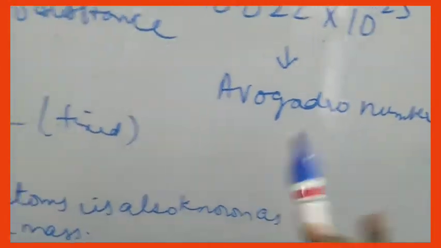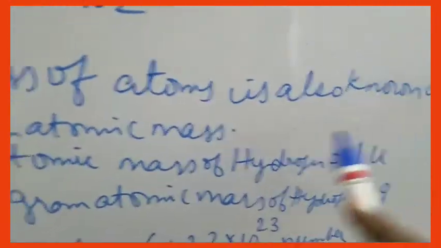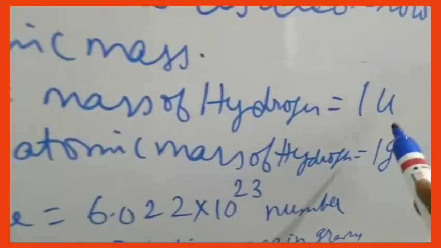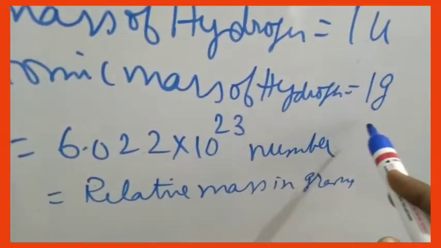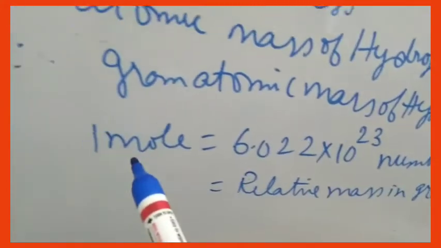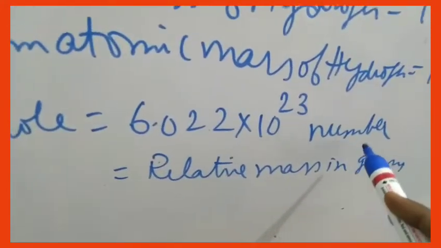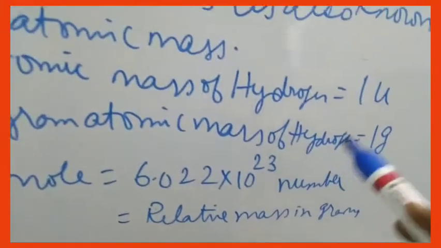Its value is fixed. And molar mass of the atoms is also known as the gram atomic mass. For example, atomic mass of hydrogen is 1 u. So gram atomic mass of hydrogen is 1 gram. So 1 mole is represented as 6.022 into 10 power 23 number. That relative mass is in grams. So this is a fixed value.